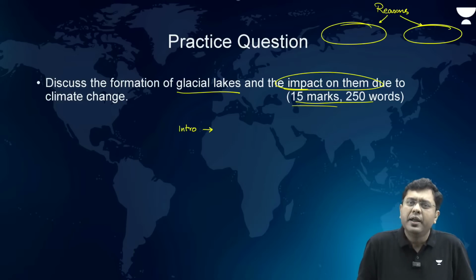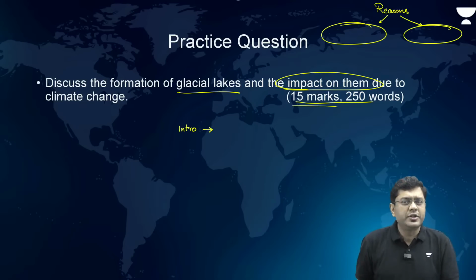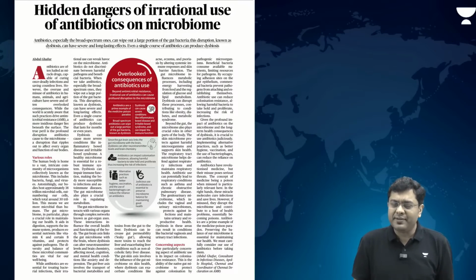So the need of the hour is not only to limit the level of global warming, but at the same time reduce the amount of pollution in the northern part of the country. Otherwise, the natural frontiers that India has, that is the Himalayas, will be at a risk of a complete loss. And that is how you can finish the entire answer. Try writing it on your own and improve the practice.